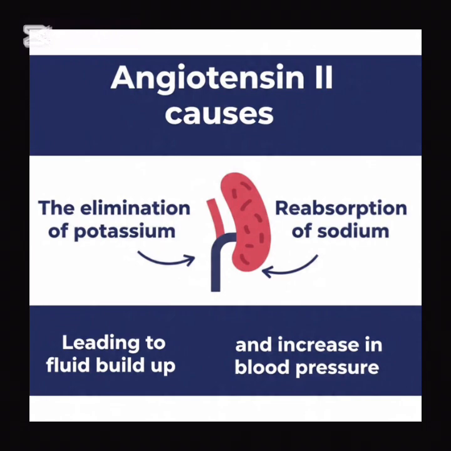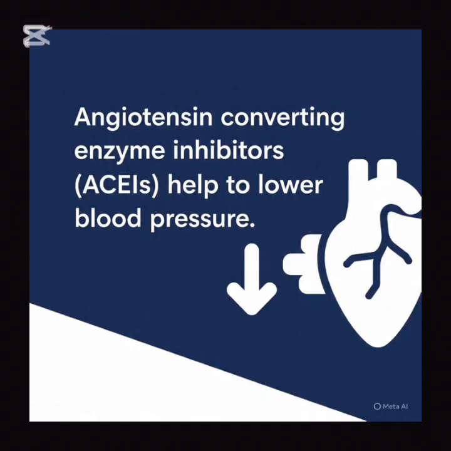It causes the elimination of potassium, the reabsorption and retention of sodium, which leads to fluid buildup in the body. All these effects, due to angiotensin II, increase the blood pressure. So, the angiotensin converting enzyme inhibitors block the production of angiotensin II, which helps in the reduction of blood pressure.